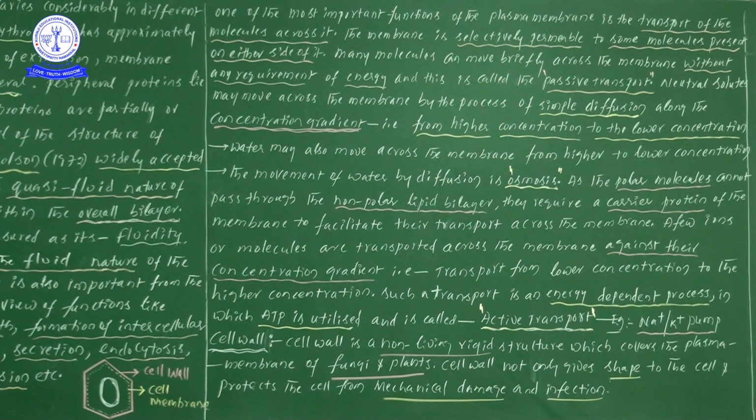If any kind of transport requires energy, such transport is active transport. The best example is the Na plus K plus pump mechanism, the sodium and potassium pump.